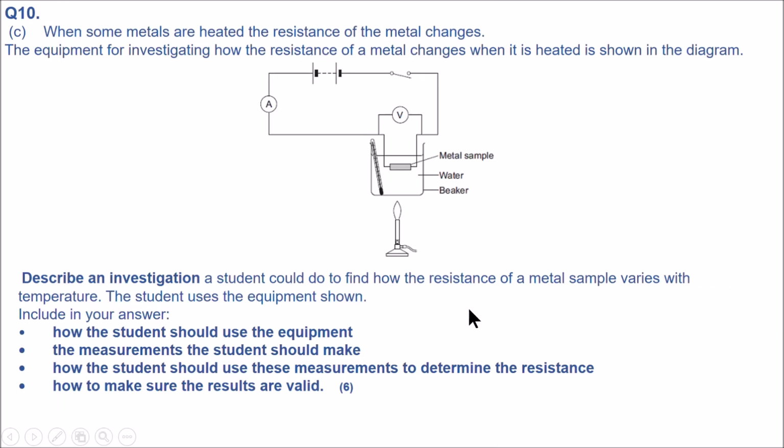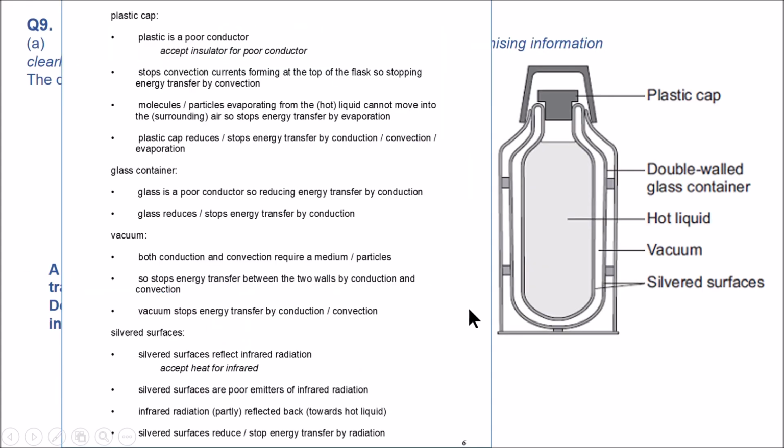Then we have a silvered surface here. Remember, shiny surfaces would reflect the heat or infrared radiation. So silver reflects infrared radiation and is a poor emitter of infrared radiation, therefore the energy stays inside the flask and cannot leave. So we mentioned conduction and convection from the plastic cap, the vacuum, again conduction is stopped, and from the silvered surface inside the radiation is stopped, so therefore the energy of the hot liquid remains inside.